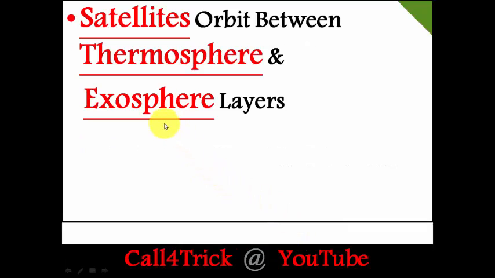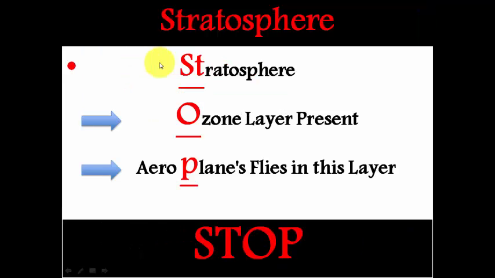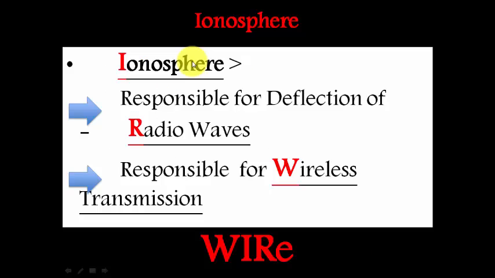And coming to the second one, here you can see the second question. It is the importance of ionosphere. See friends, ionosphere is responsible for the deflection of radio waves.